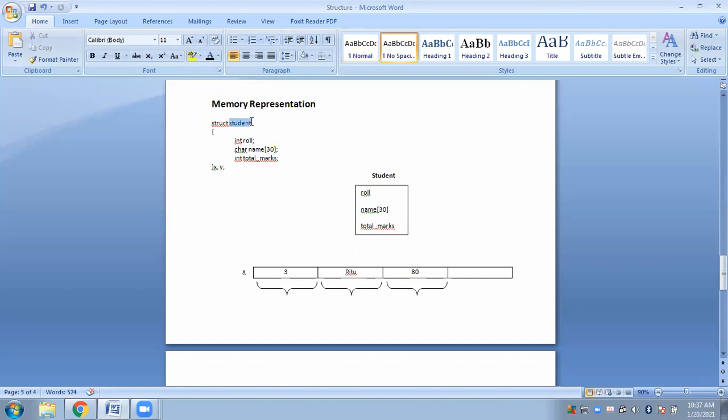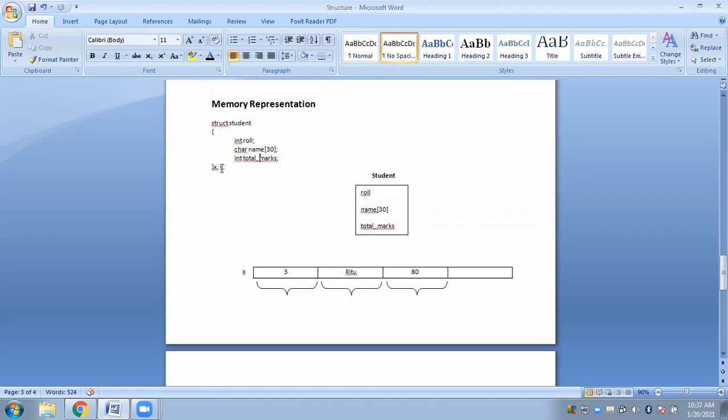The tag name, as I said, will be the name of your structure. Here, my tag name is student. What I am supposed to do is maintain the roll number, name, and total marks scored by all the students of your batch. That is what I'm supposed to do.